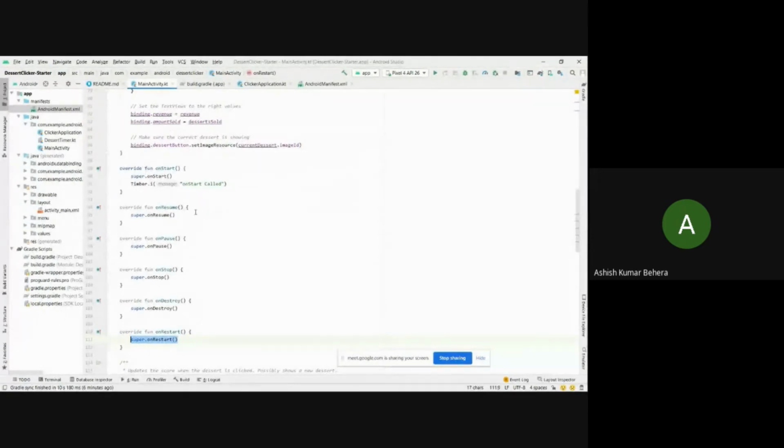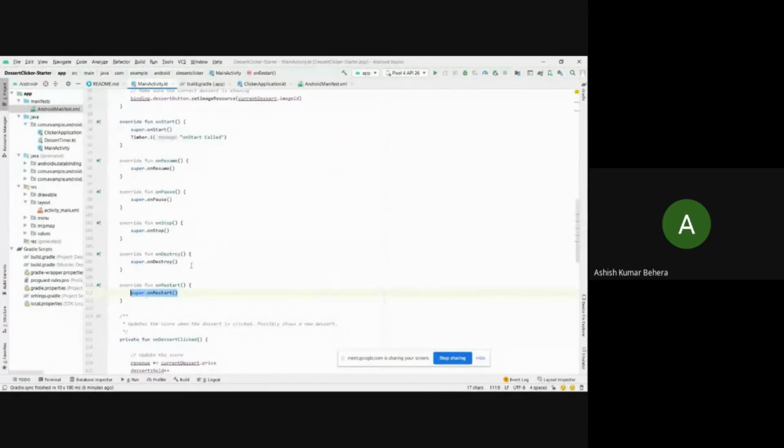Okay, so all the major methods are added here. So let's implement our Timber message here. If you hover over this message, you can see that it is from the mother class, Timber. Okay, so now let me just add this one.